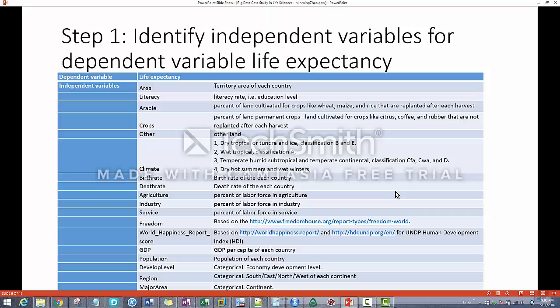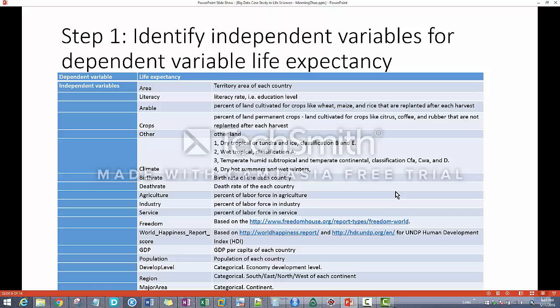The next three describe the land usage, whether it is used to raise rice, corn, or used for other things like coffee, rubber, or other kinds of land usage. And then I have the data for climate, which describes whether it's dry or wet or something in between. And I got data for birth rate and death rate. And then I have the labor force percentage spent in agriculture, industry, or service.